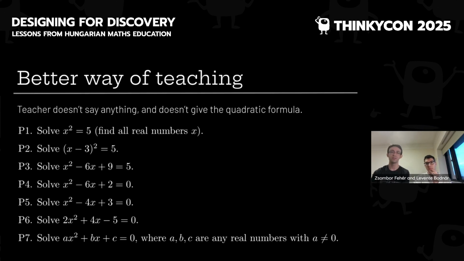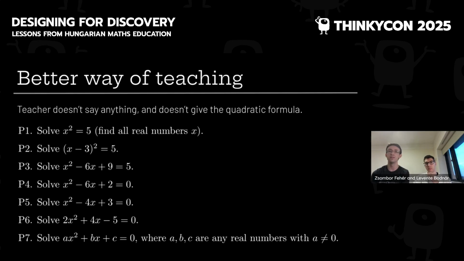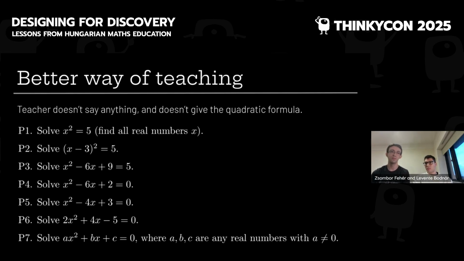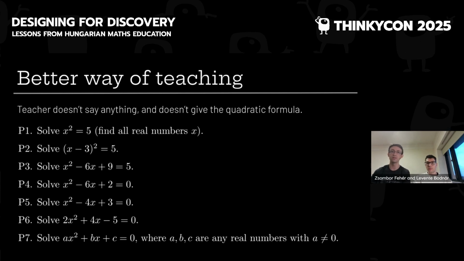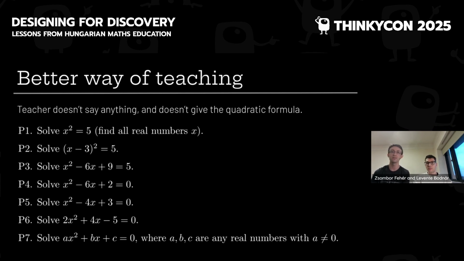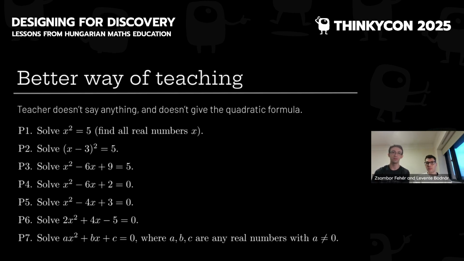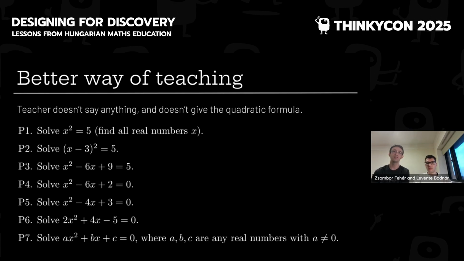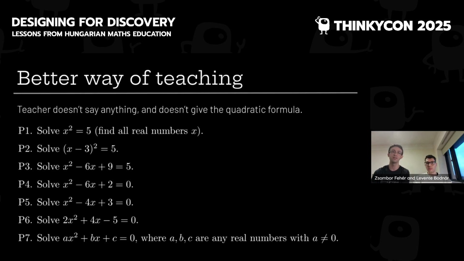The first problem is solving x squared equals 5. That is finding all real numbers whose square is 5. You can probably solve that. The answer is the square root of 5, because that's the definition of the square root, or minus square root of 5. If you haven't seen before that this type of equation has 2 solutions, one positive and one negative, then this is already a new idea. So this first problem just focuses on fully understanding that.